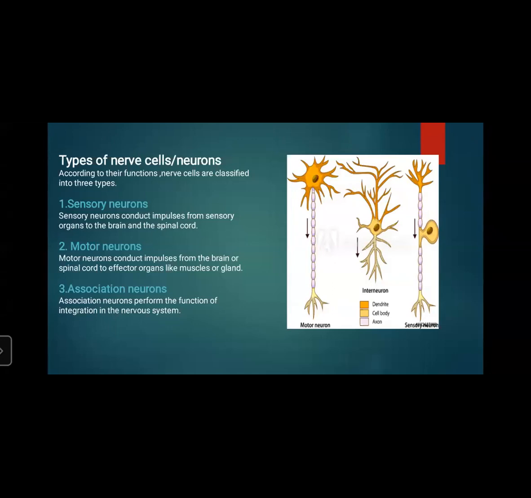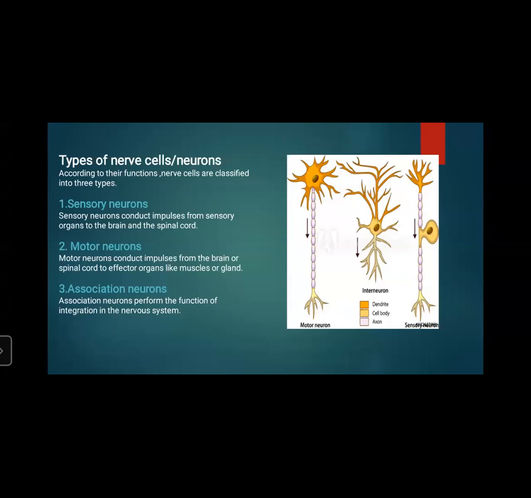These are the three types of nerve cells found in the body. You can easily see the structure: the orange colored part is the dendrites, the yellow colored portion is the cell body, and the middle, light purple colored part is called the axon. So these three parts are there in nerve cells: dendrite, cell body, and axon. According to their function, nerve cells are classified into three types: sensory neurons, motor neurons, and association neurons.